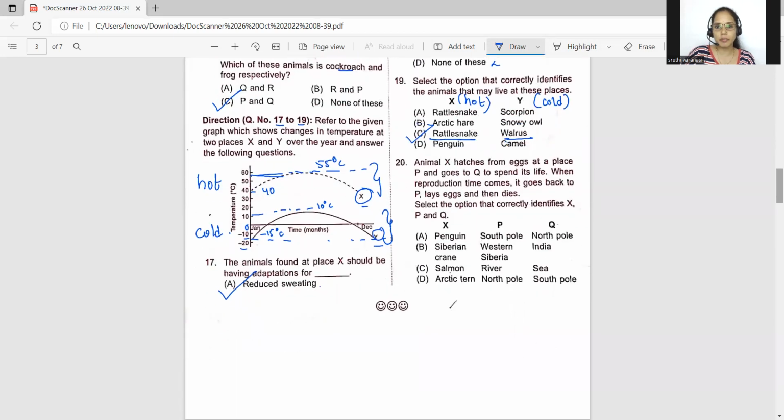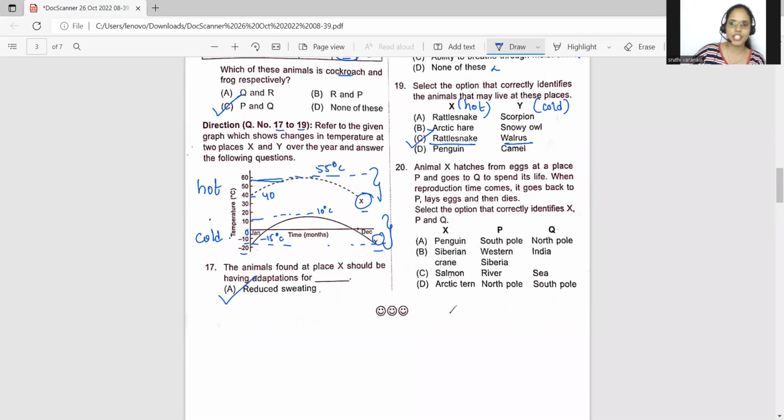Now let's see question number 20, the last question for today's session. Animal X hatches from eggs at a place P. Okay. Now and goes to Q to spend its life. Now something you're understanding, this is an animal which is migrating, okay, which is going somewhere else from its original place. When reproduction time comes, it goes back to P and lays eggs and dies. Select the option that correctly identifies X. Now let us see. Penguin, okay. Let us see what are the possible answers, students.